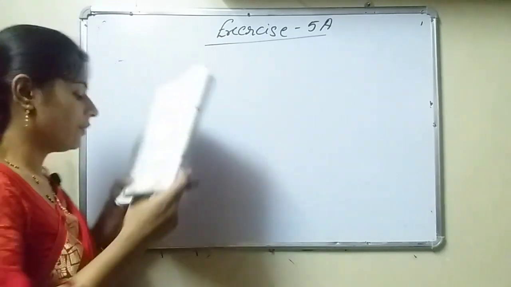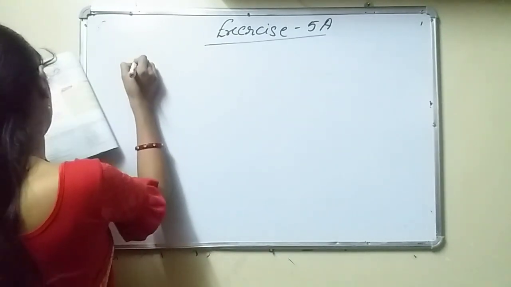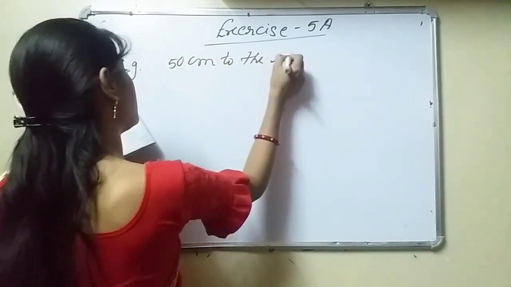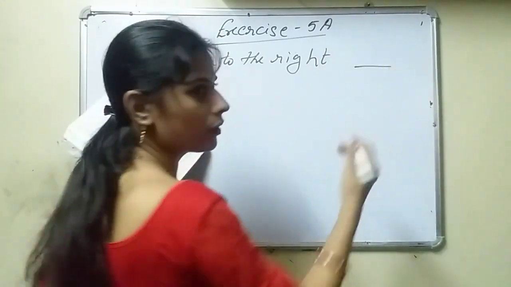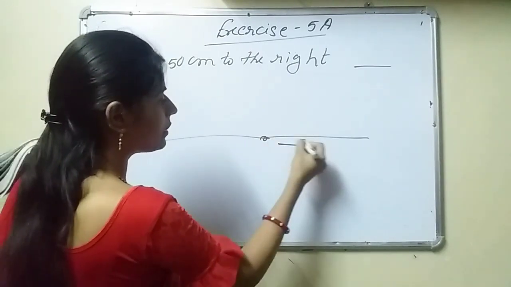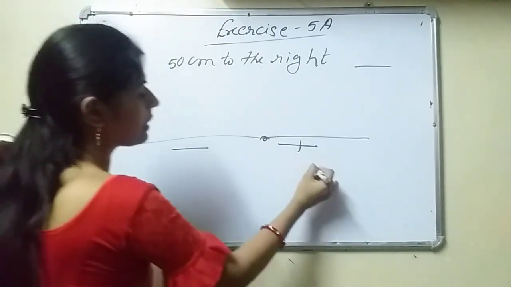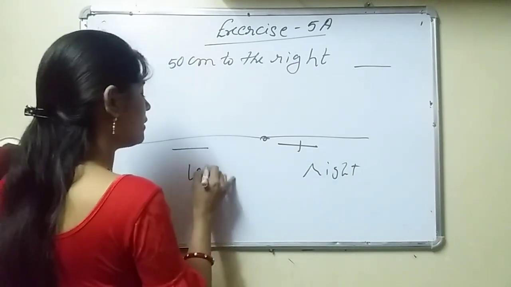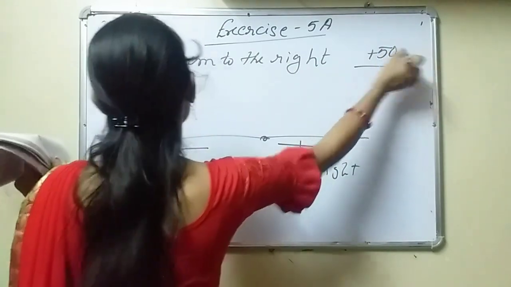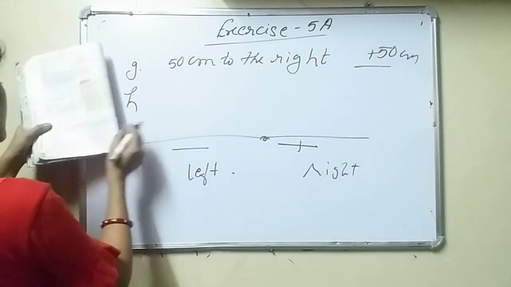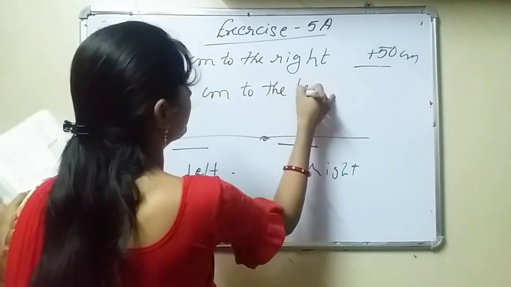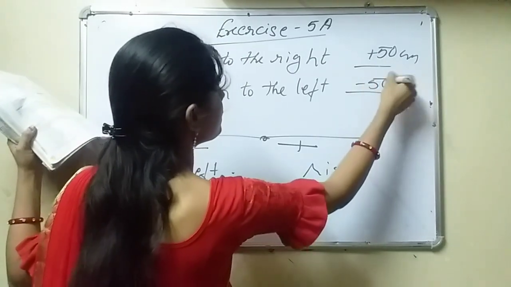Now see, G: 50 centimeter to the right. It means on the right side. We have already learned on the number line, I have shown you, this is positive and this is negative. Right side is always positive and left side is always negative. So 50 centimeter to the right will become plus 50 centimeter. H: 50 centimeter to the left will become minus 50 centimeter.